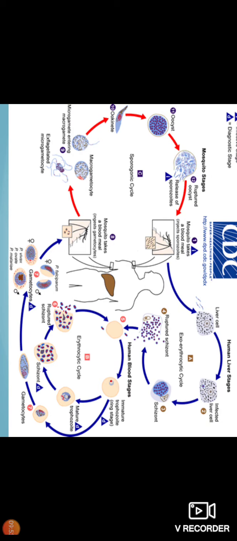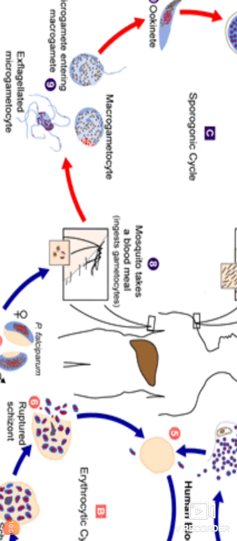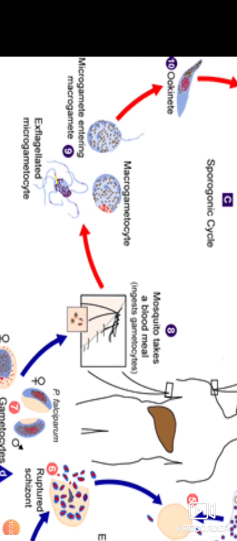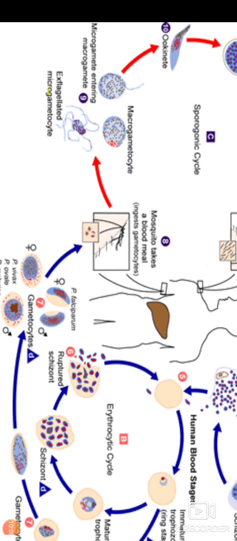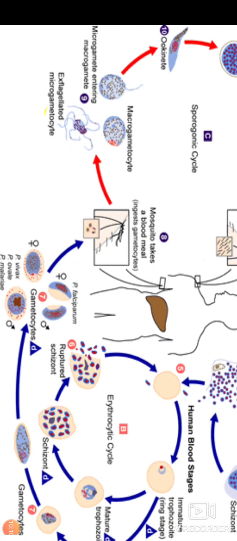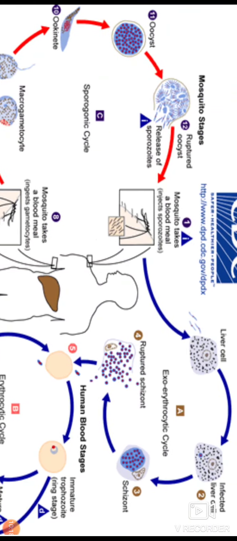in the mosquito. The sexual cycle goes on from the male and female gametocytes. There is a macrogamete and microgamete formed. These macro and microgametes combine with one another and lead to the formation of the ookinete. Later on, an oocyst is formed and from the oocyst a large number of sporozoites are formed.